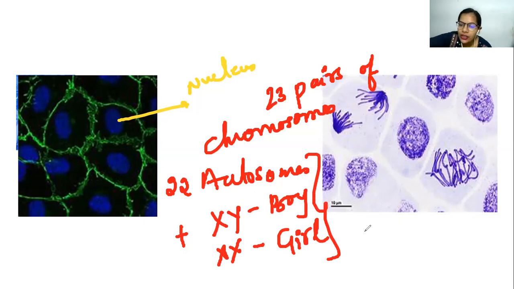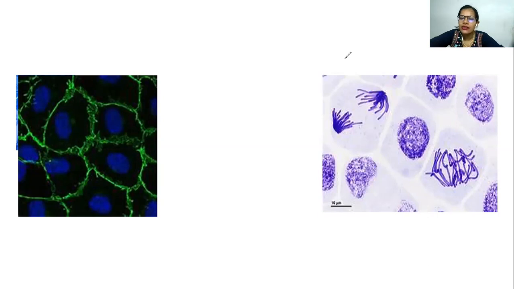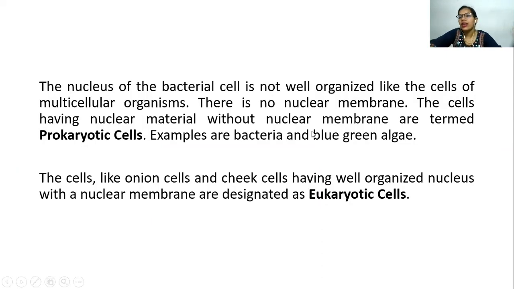Actually, these 22 pairs are there. They are pairs, right? So they are going to align themselves around this line, and then they get separated whenever a cell is dividing. So we'll talk more about it when this topic comes. For right now, just understand that we, as humans, have got 23 pairs of chromosomes, and XX and XY reveal the gender.